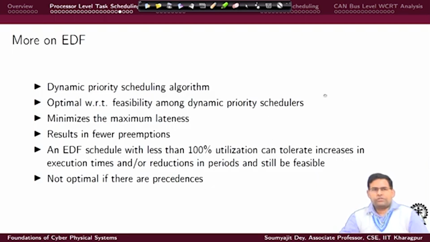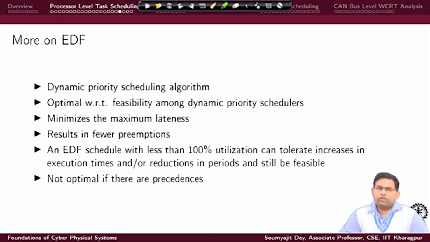So, if we just want to summarize this, it is a dynamic priority scheduling algorithm. That means the priority assignment to task instances is dynamic, so for the same task, different instances can have different priorities. It is optimal with respect to feasibility among all dynamic priority schedulers.